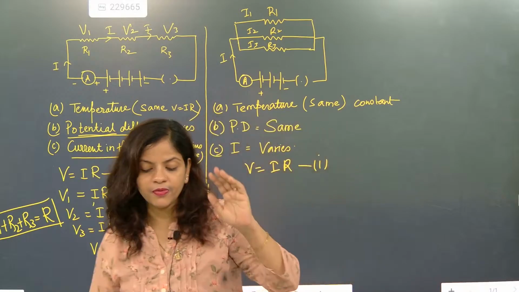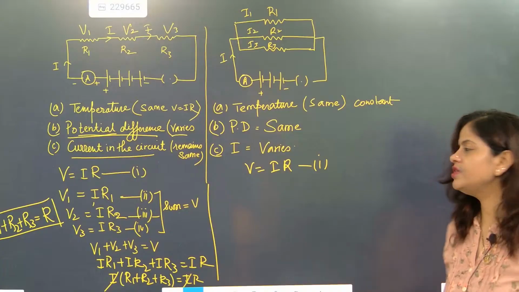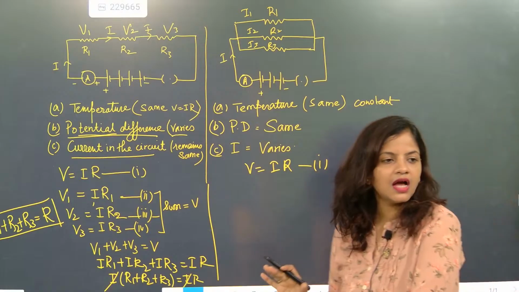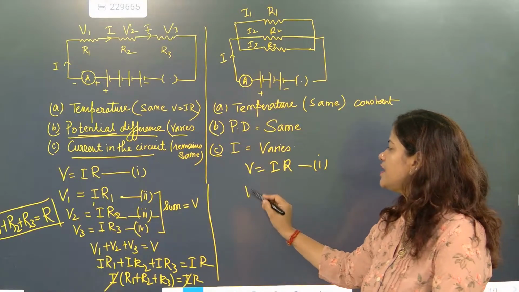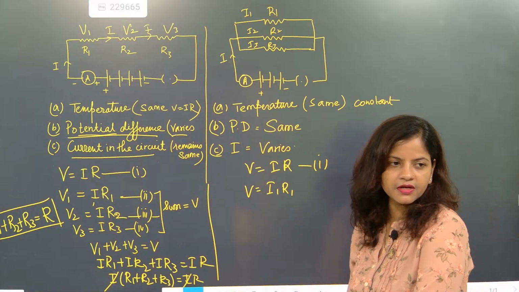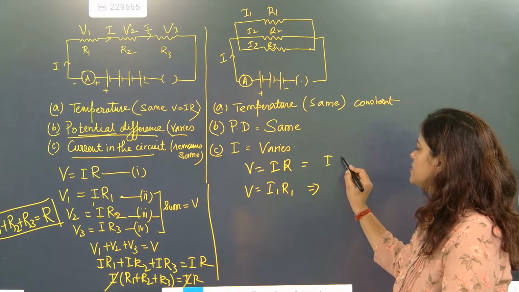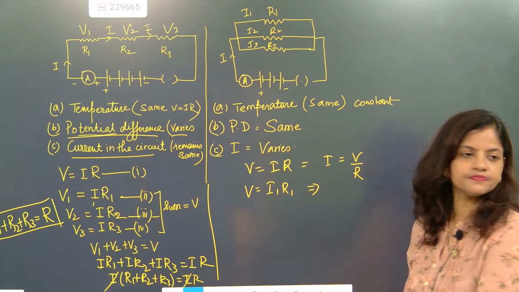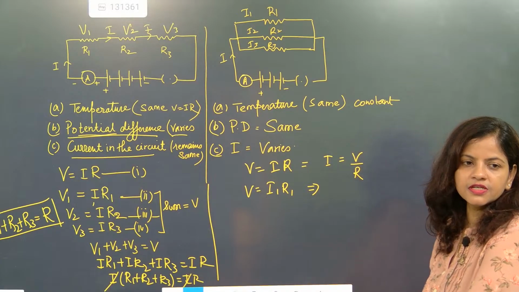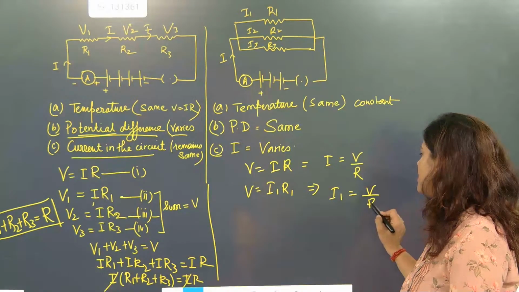So till here I hope everybody understood. Now we will go to the second section. In the second section, we know that I will keep on changing. So our game is for I, because we know that V is equal to I R. Correct? So can I write here, in this section, I is equal to V by R? Correct? I is equal to V by R. Again next one, I1 is equal to V by R1.